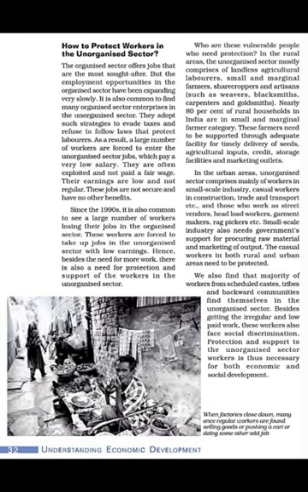Then if we see the rural areas, there we have landless laborers, small and marginal farmers, sharecroppers, artisans. Now how can the government help them? The government can help them through timely delivery of seeds. Agriculture inputs can be provided. Cheap credit can be provided. Storage facilities and marketing outlets can be provided. So this is how the government can protect the unorganized sector in the rural areas.